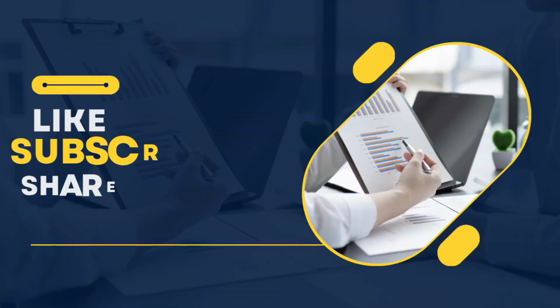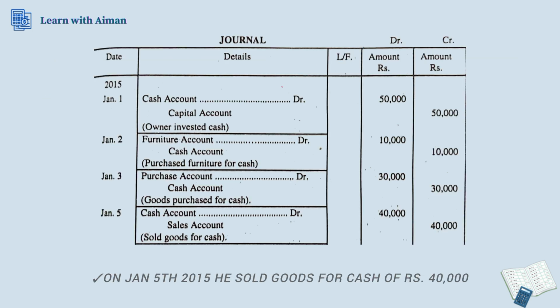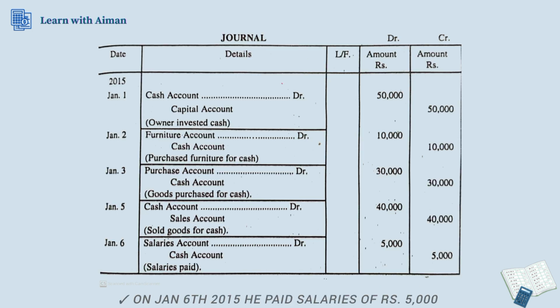Then purchase account debit and cash account credit, being goods purchased for cash of rupees 30,000. Now if we look at our next transaction, cash account debit, sales account credit, being goods sold for cash with rupees 40,000. And last transaction, salaries account debit, cash account credit with rupees 5,000, being salaries paid.